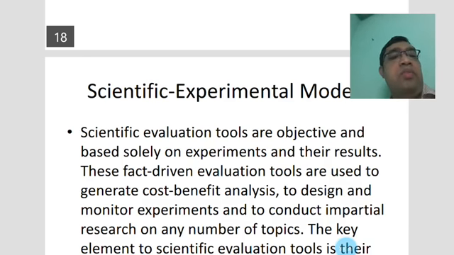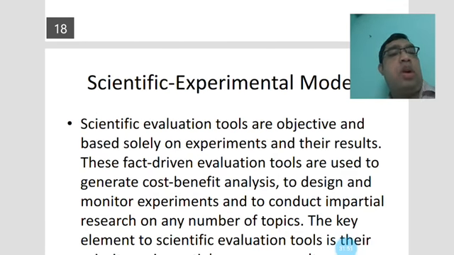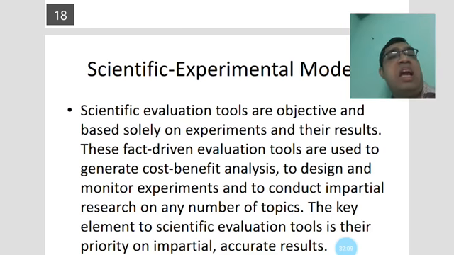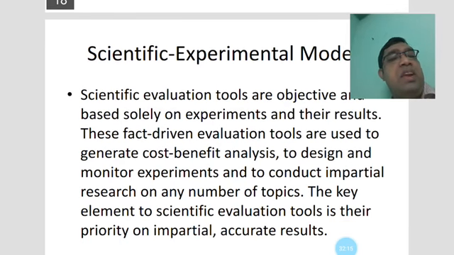These fact-driven evaluation tools are used to generate cost benefit analysis, to design and monitor experiments, and to conduct impartial research on any number of topics.